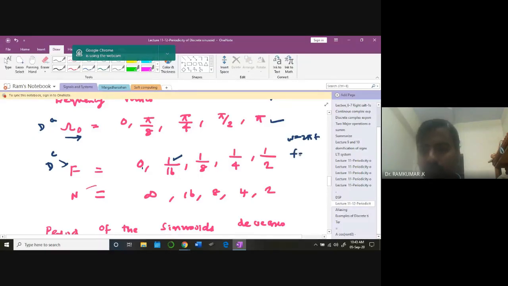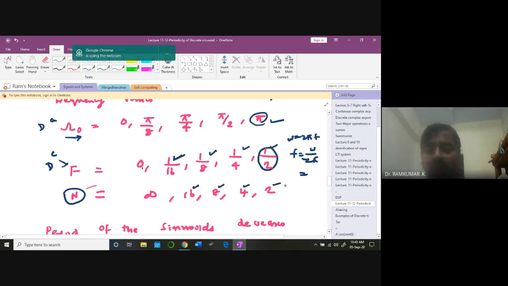Therefore, f is equal to omega by 2 pi. Therefore, omega equal to pi by 8 means f will become 1 by 16. So this will become 1 by 8, 1 by 4, 1 by 2. So the maximum frequency I can reach is pi. Therefore, the maximum cyclical frequency I can reach is 1 by 2. And the number of samples I can get is 16, 8, 4, 2.